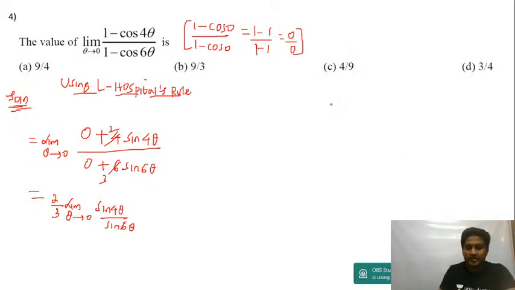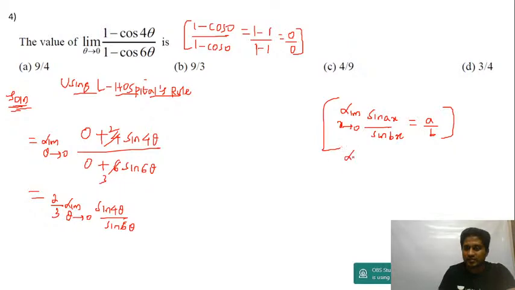Or, okay, now listen. Whenever you have limit x tending to 0 of sin ax divided by sin bx, no need to multiply and divide. Directly you can write a upon b. Even if you have, let's say, limit x tending to 0 of sin 3x upon tan 5x, a combination of sine and tan, directly you can write 3 upon 5. Very useful.